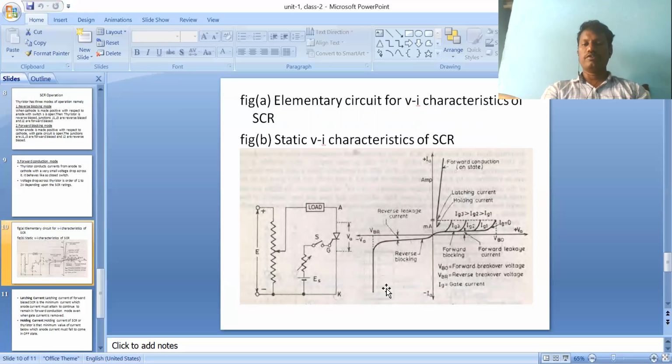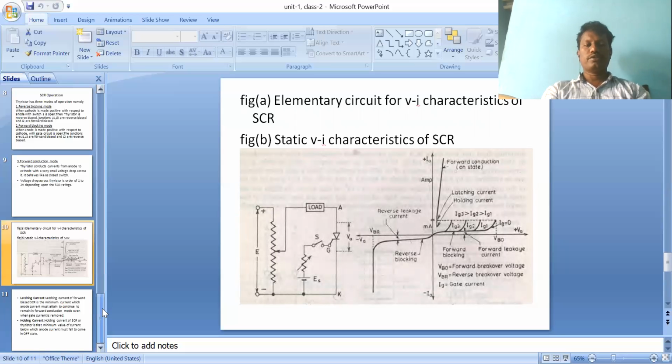So these are the operations of SCR. The operations of SCR have three modes: reverse blocking mode, forward blocking mode, and forward conduction mode. By using the three modes, you can explain easily. With the graph and circuit, depending upon the supplies connected to the anode and cathode terminals and the biasing of junctions 1, 2, and 3, you should explain the modes one by one: reverse blocking, forward blocking, and forward conduction. Clear? Okay.